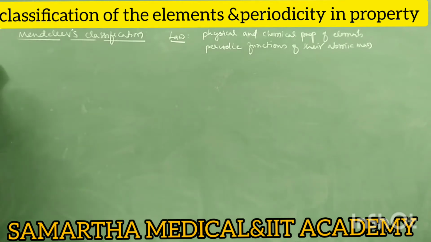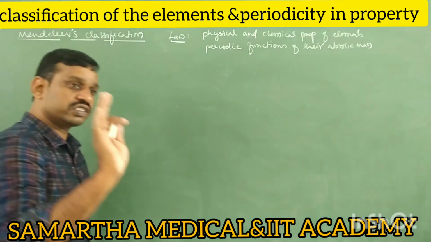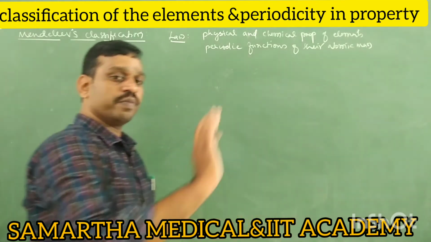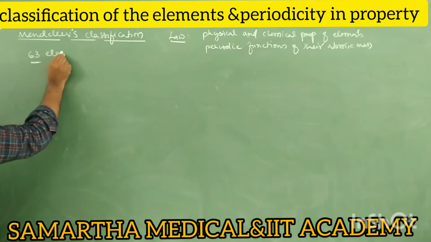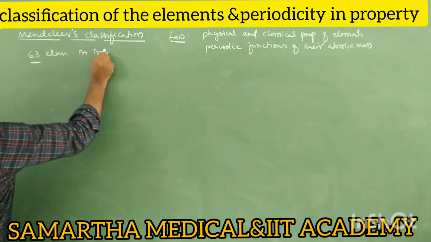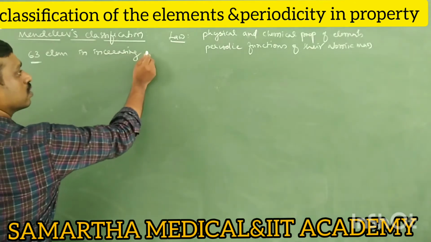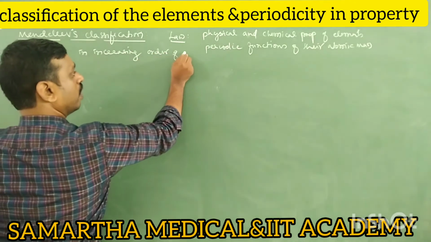Now, you listen first. Stop writing. Listen carefully. This is important. Previously questions also appeared. Based on that statement, Mendeleev has classified and arranged the known elements, that is, 63 elements. So Mendeleev has arranged the known 63 elements in increasing order of their what? Atomic masses. Yes, order of atomic mass.